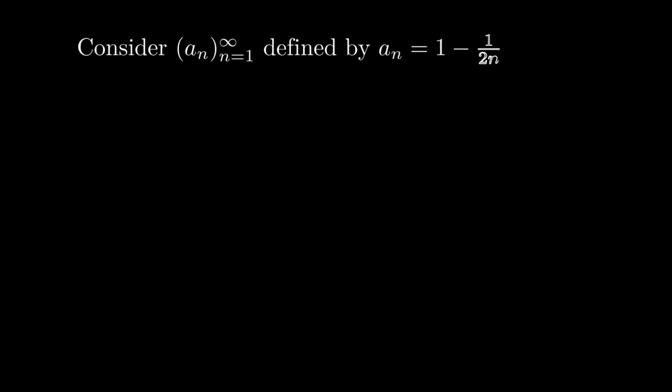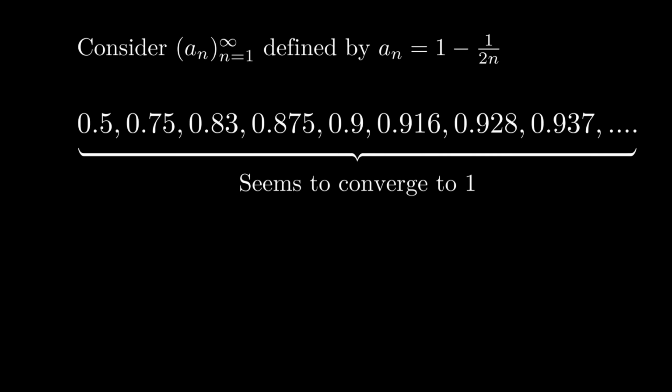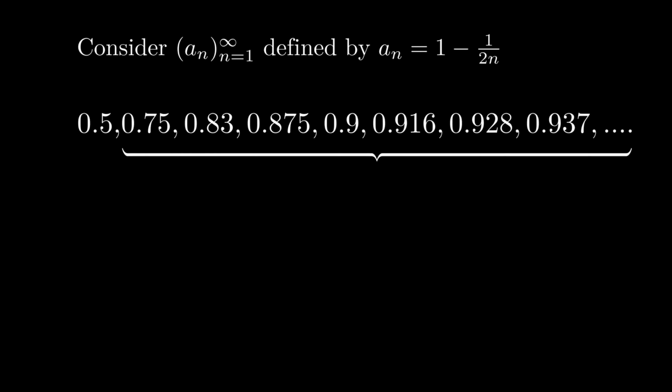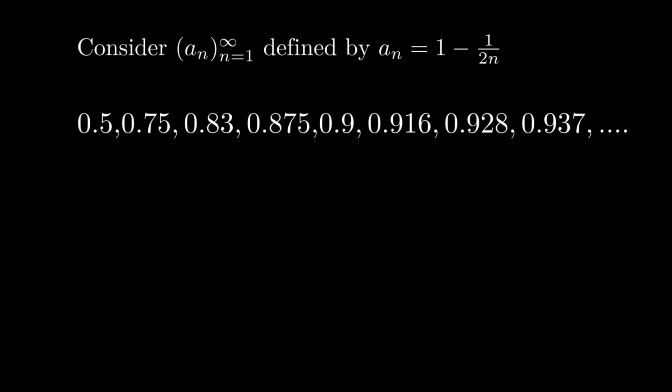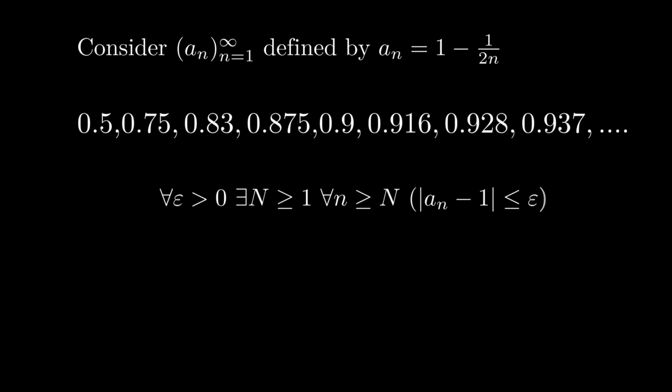Now consider the sequence a_n where the nth term is given by 1 minus 1 over 2n. This sequence seems to converge to 1. Notice that from the second term the distance between a_n and 1 is less than or equal to 0.25. Also notice that from the fifth term the distance between a_n and 1 is less than or equal to 0.1. Since this sequence converges, we should always be able to find an n such that from that n, the distance between a_n and 1 is less than or equal to epsilon for every positive epsilon.